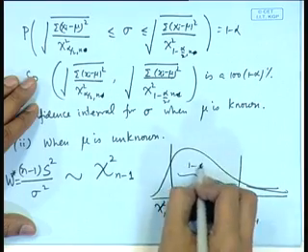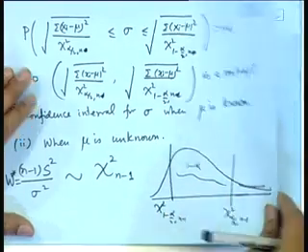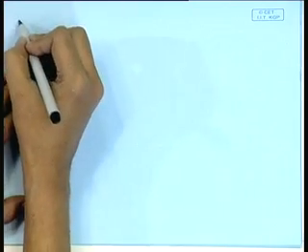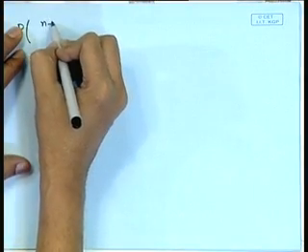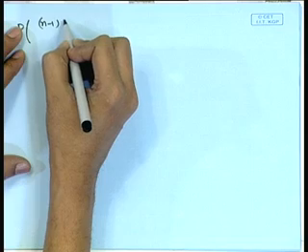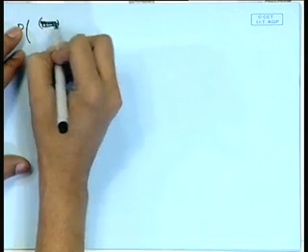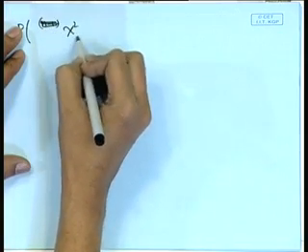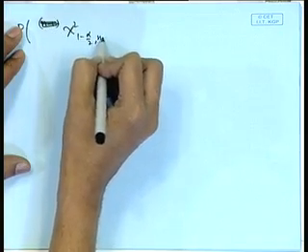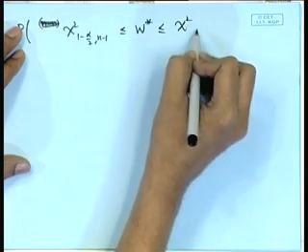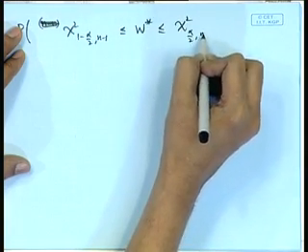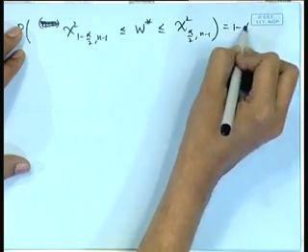This probability is 1 minus alpha, and we have the statement: probability of chi square 1 minus alpha by 2, n minus 1, less than or equal to W star, less than or equal to chi square alpha by 2, n minus 1, is equal to 1 minus alpha.